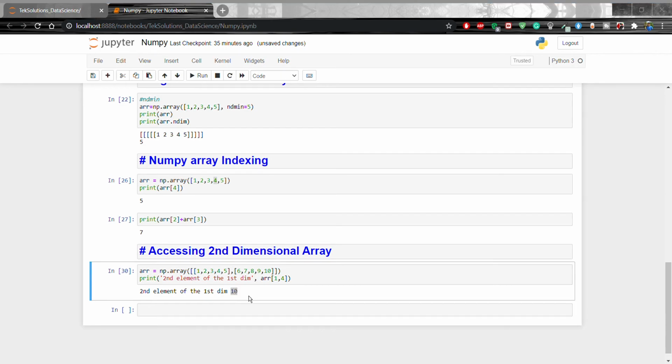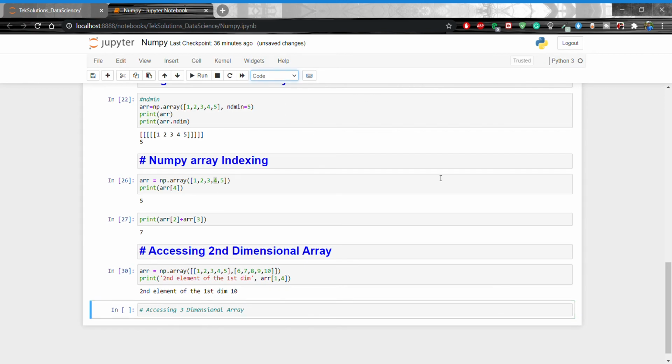This is clear now. Now I am going to show accessing a three-dimensional array.